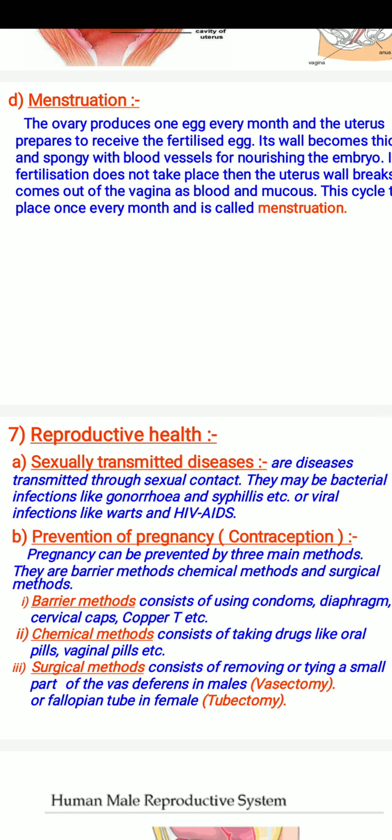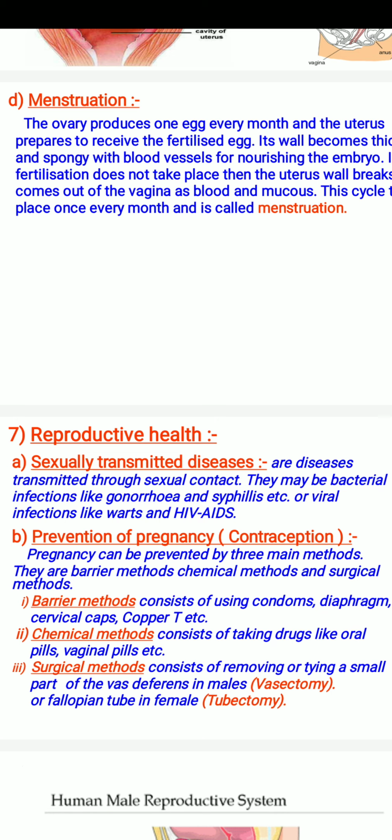Prevention of pregnancy. Contraception. Pregnancy can be prevented by three main methods. They are barrier method, chemical method and surgical method. Barrier method consists of using condoms, diaphragms, cervical caps, copper T, etc. Chemical method consists of taking drugs like oral pill, vaginal pill, etc. And surgical methods consist of removing or tying a small part of the vas deferens.